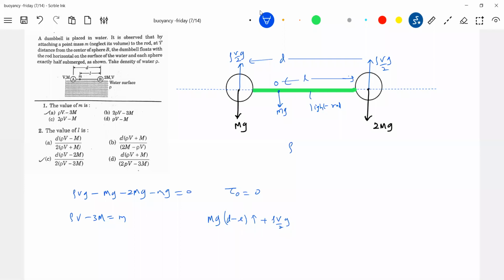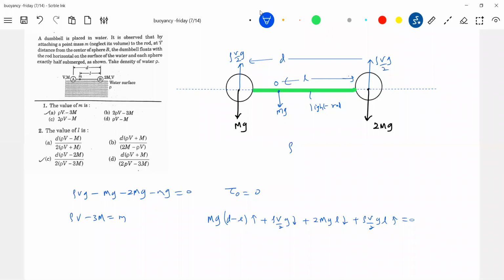Rho Vg by 2 should be clockwise. 2 Mg L clockwise. Rho Vg by 2 L anti-clockwise. Solve it, we'll get the expression for L. But he's asked everything in terms of capital M and rho V, so I think this will be sufficient.